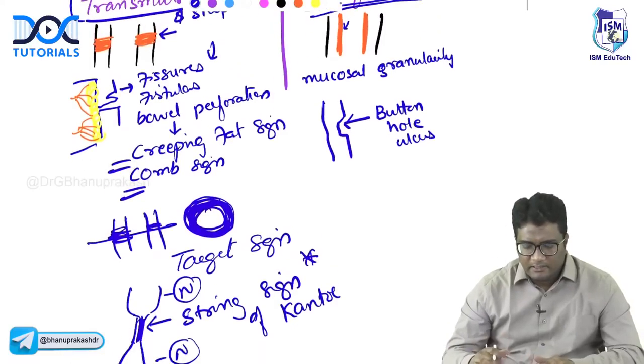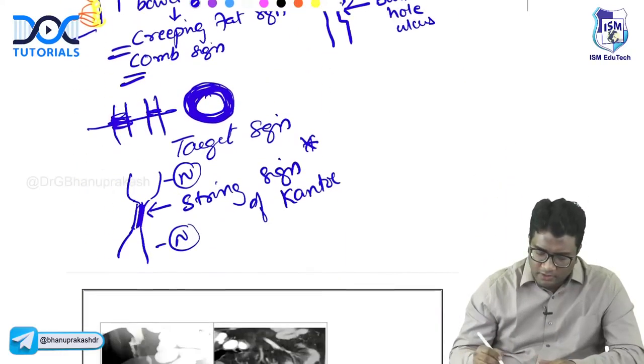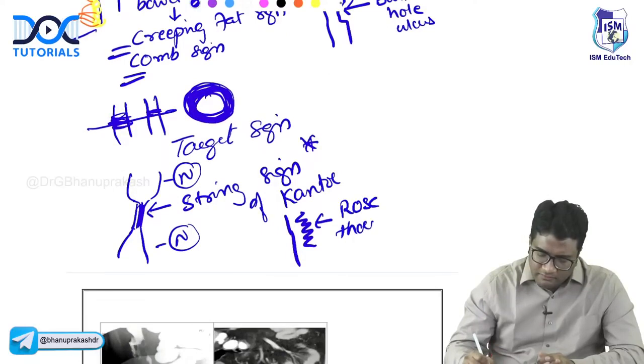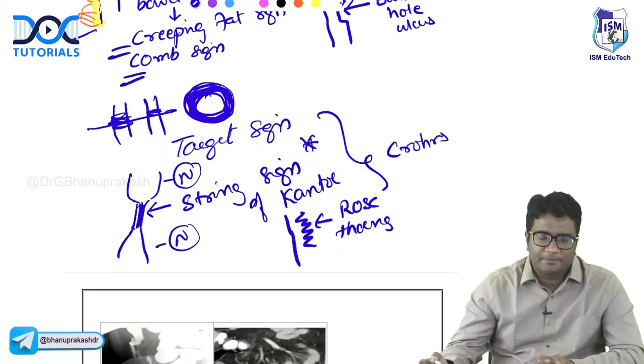What you have in Crohn's disease: fissures, fistulas. These fissures and fistulas form the rose thorn appearance. When fissures and fistulas occur like this, that is called rose thorning. Rose thorning is also a feature of Crohn's disease.